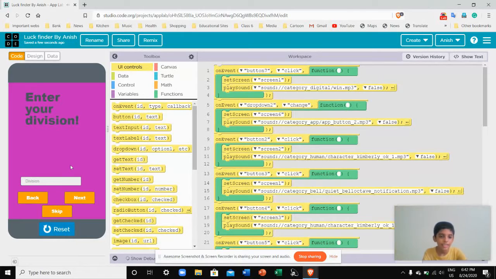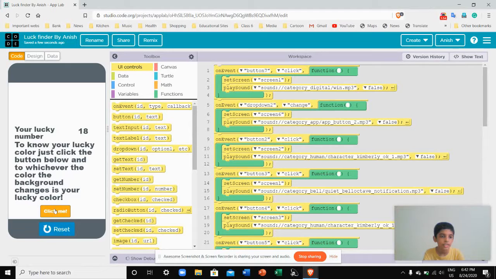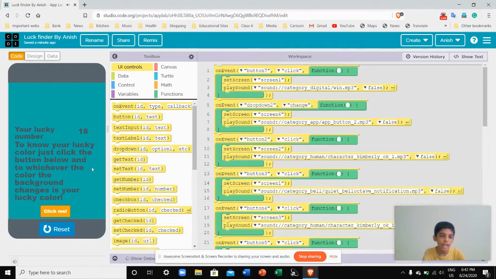The class sets these types of sounds in different things, and the lucky number comes just with your name. Your class, division, and age are optional. And if you want to know your lucky color, just click, awesome, and sign color is my lucky color. So you can just try it by signing on to studio.code.org. So let's go to the next site, which is the second best, sorry, third best coding website in which we can do.